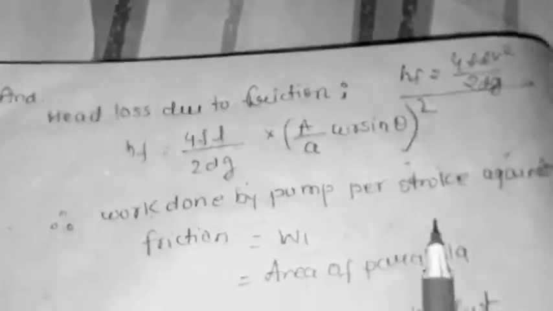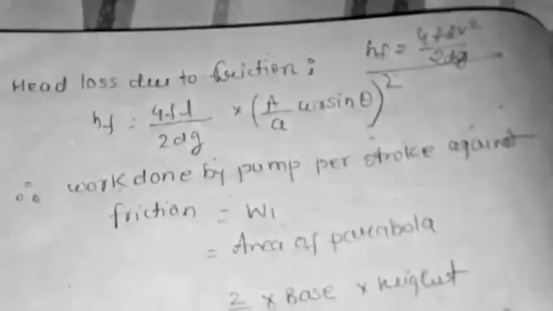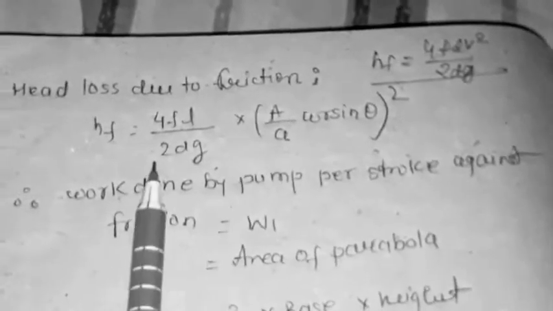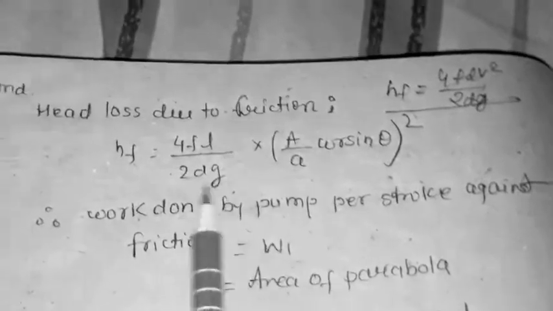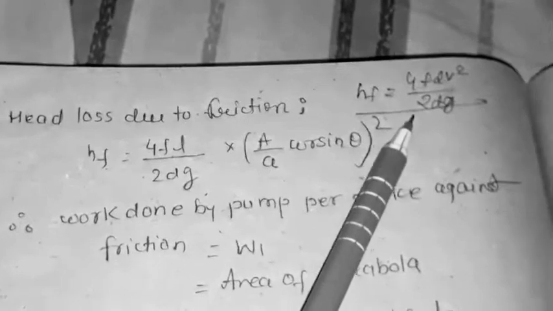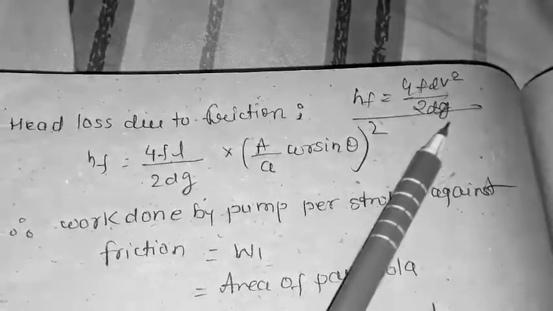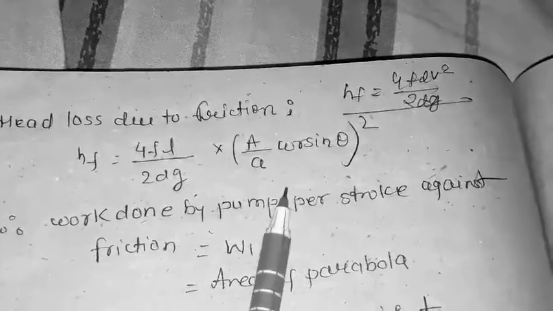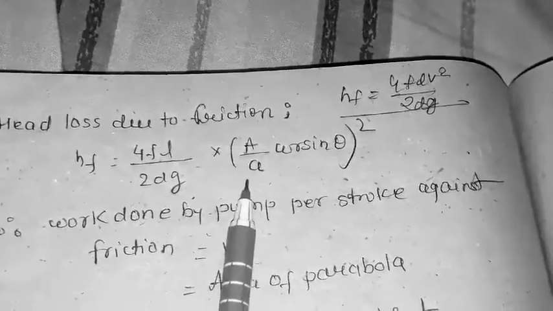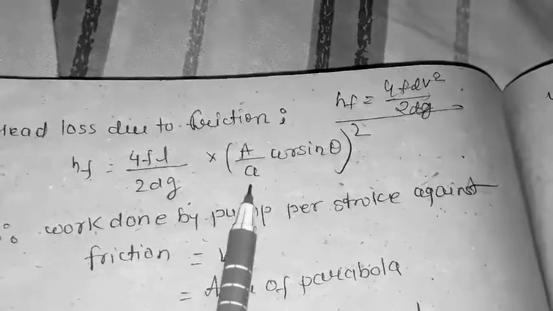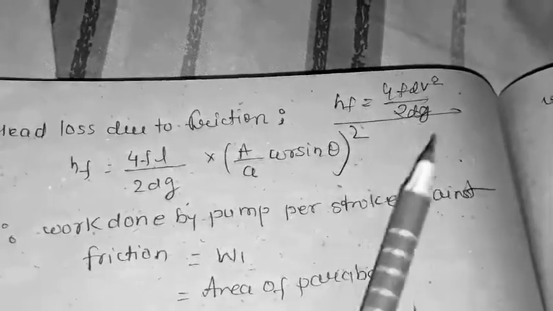Because an air vessel is used, some of the work against friction is controlled by using the air vessel. The head loss due to friction is HF equal to 4FL V square upon 2g. We have already discussed the velocity inside the pipe when the air vessel is not used, that is capital A by small a omega r sin theta.